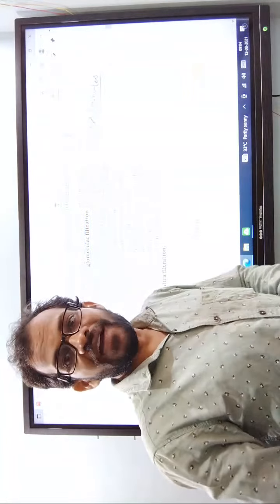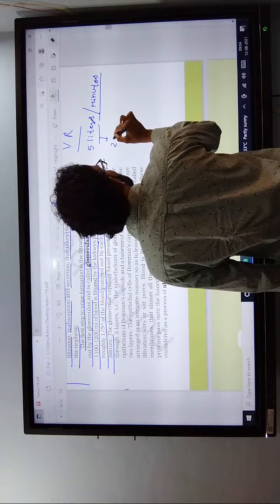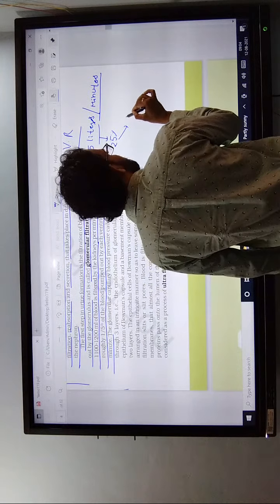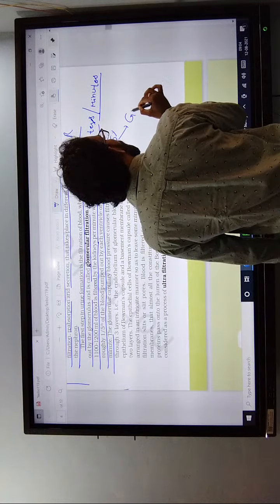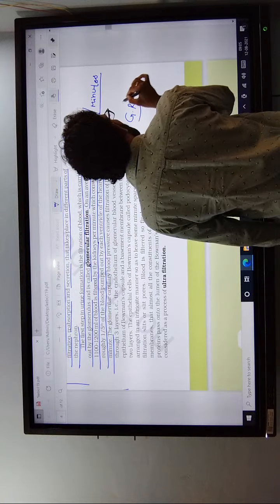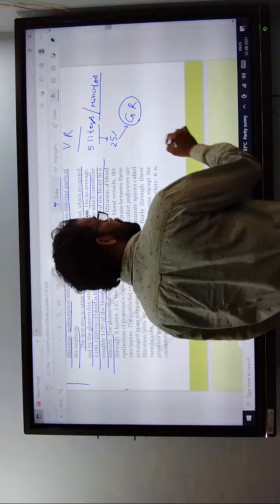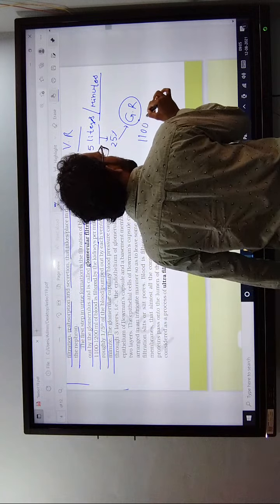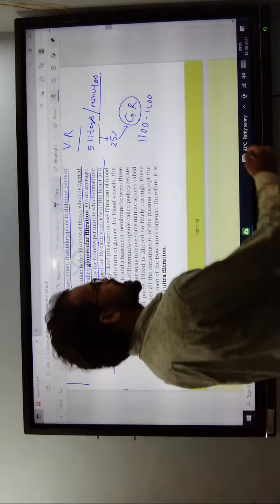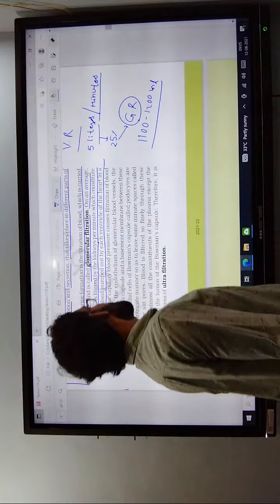Out of 5 liters, 25% enters the glomeruli. 25% of 5 liters is 1100 to 1200 ml of blood per minute.